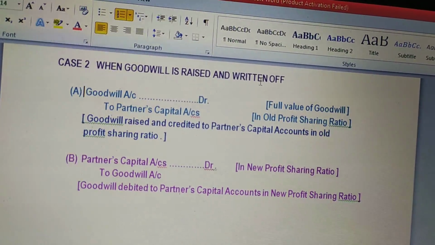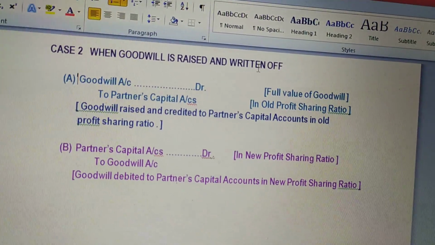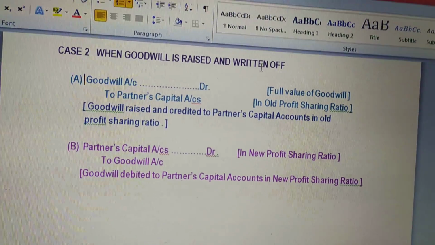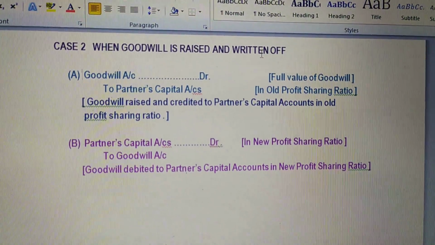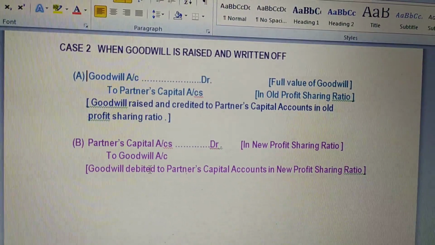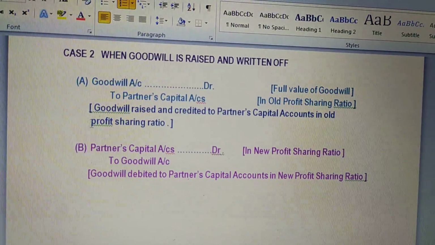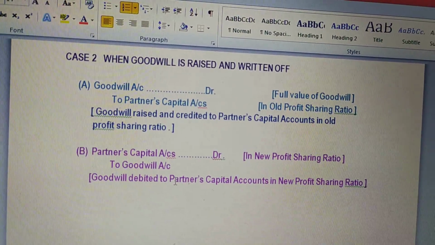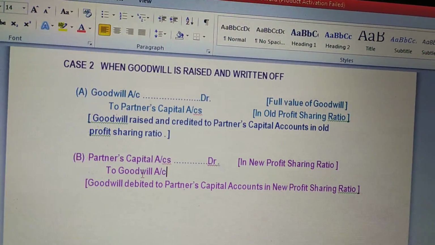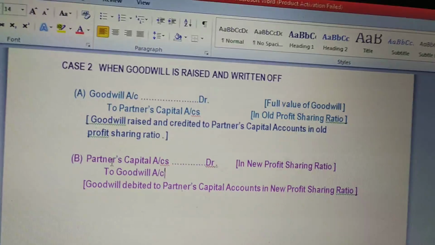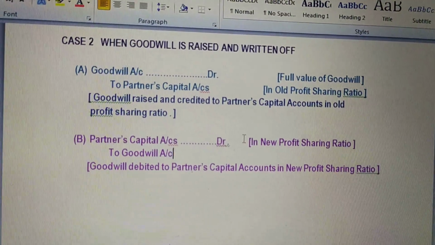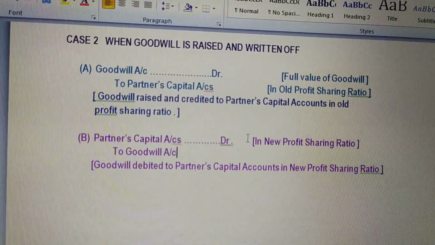Written off means to remove, to eliminate the amount of goodwill from the books. That means decreasing the value. The value of the asset has been decreased. When an asset increases we debit; when your asset is decreasing, what will happen? Obviously it will be credited. So when you are crediting goodwill account, which account will be debited? Yes, partners' capital account will be debited. So the second entry will be partners' capital account debit to goodwill account.